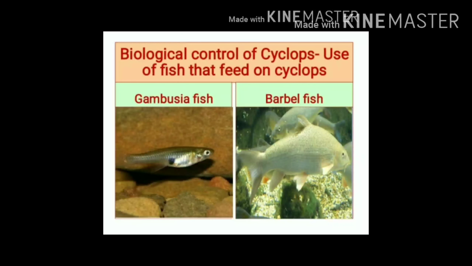Biological control of cyclops includes use of fish which feed on cyclops. For biological control of cyclops, we can use Gambusia fish and barbel fish.